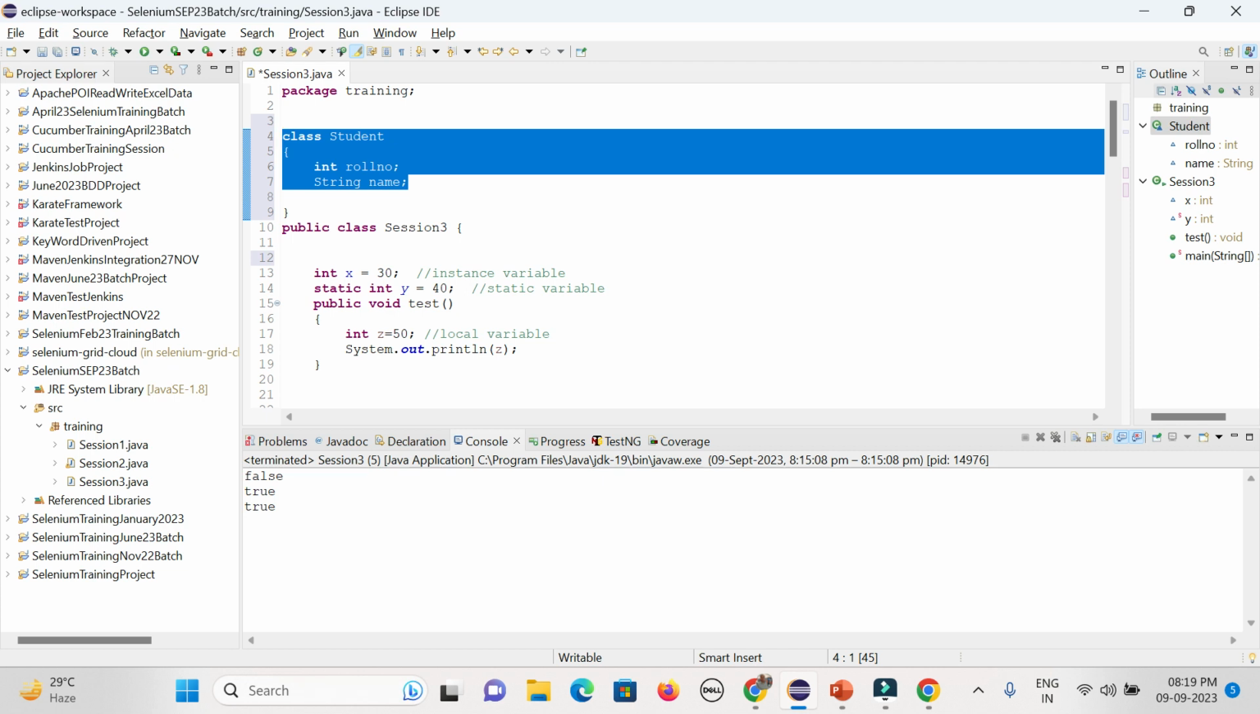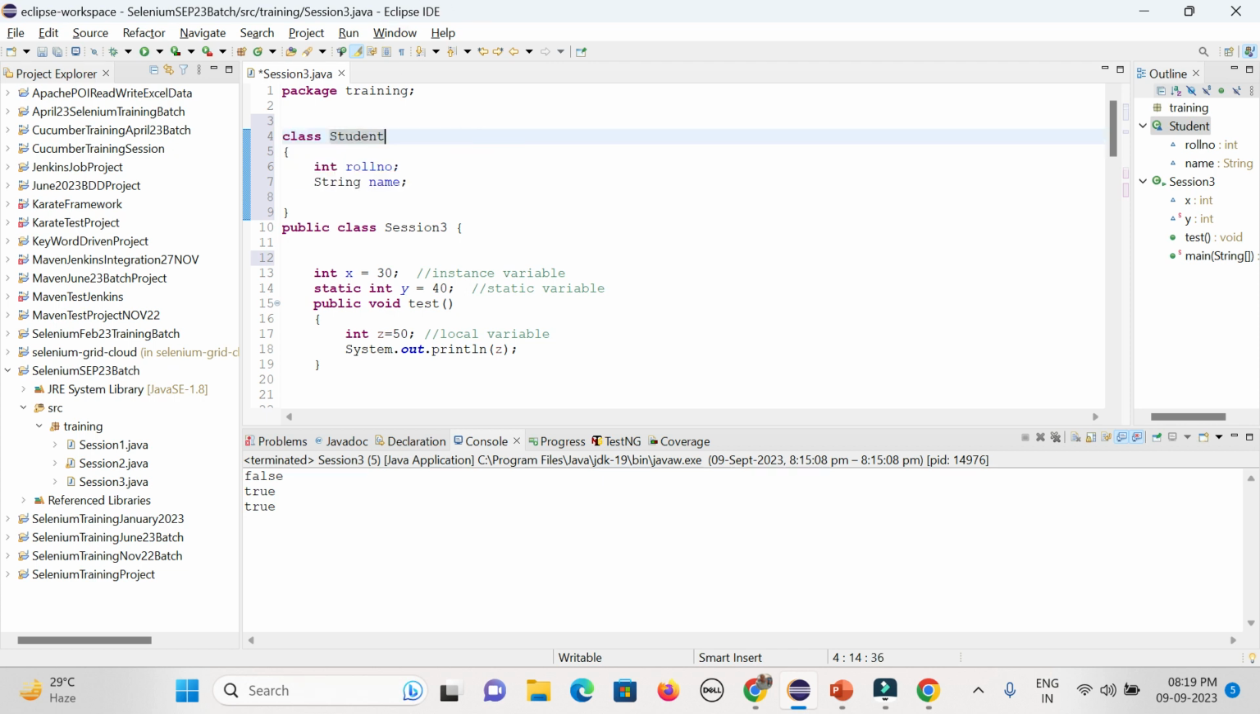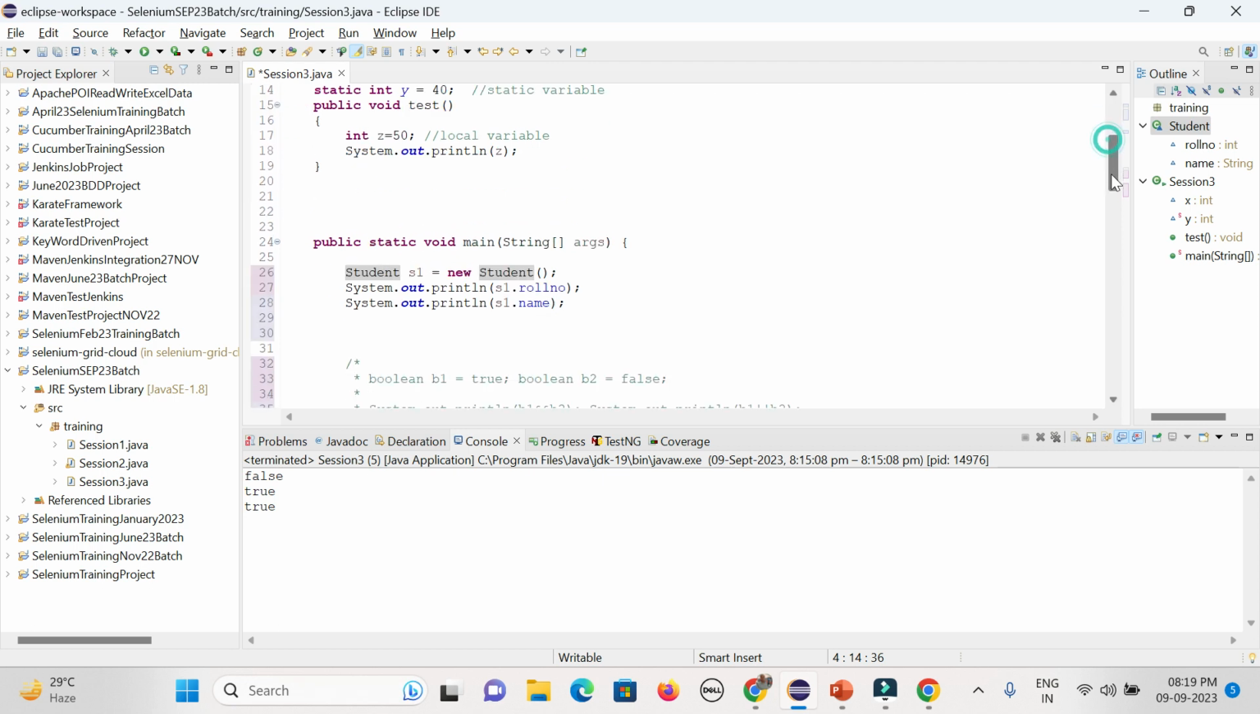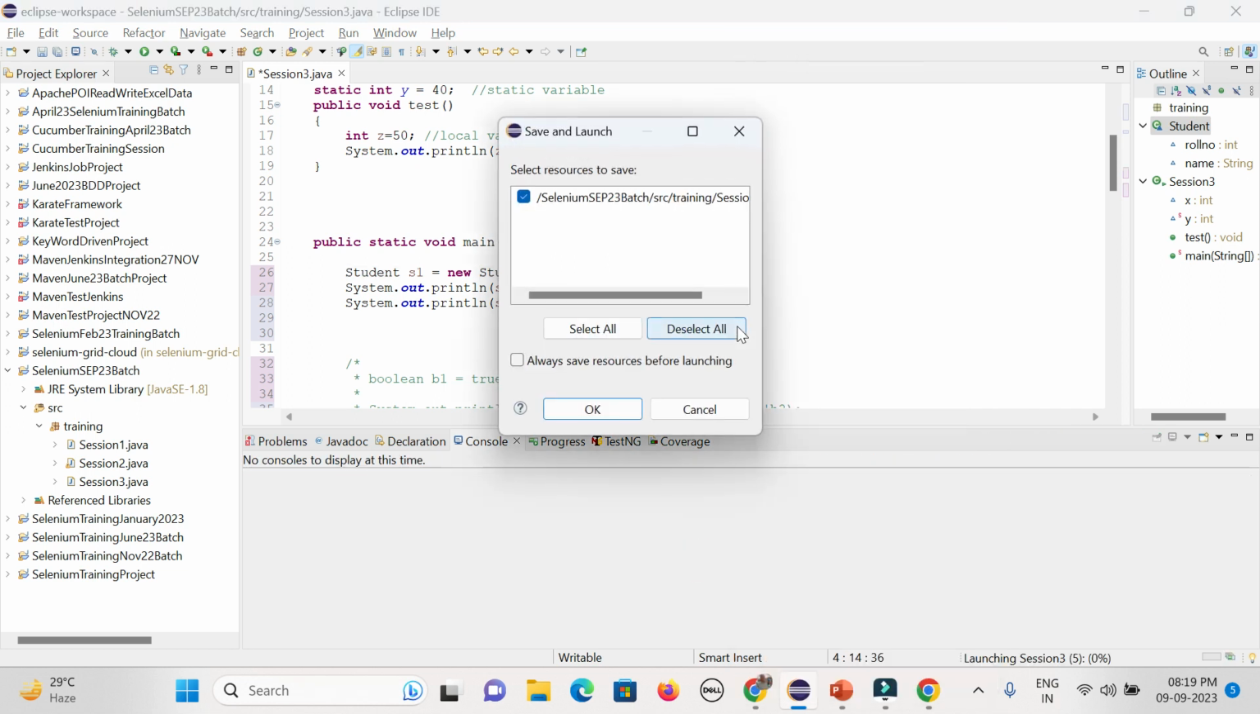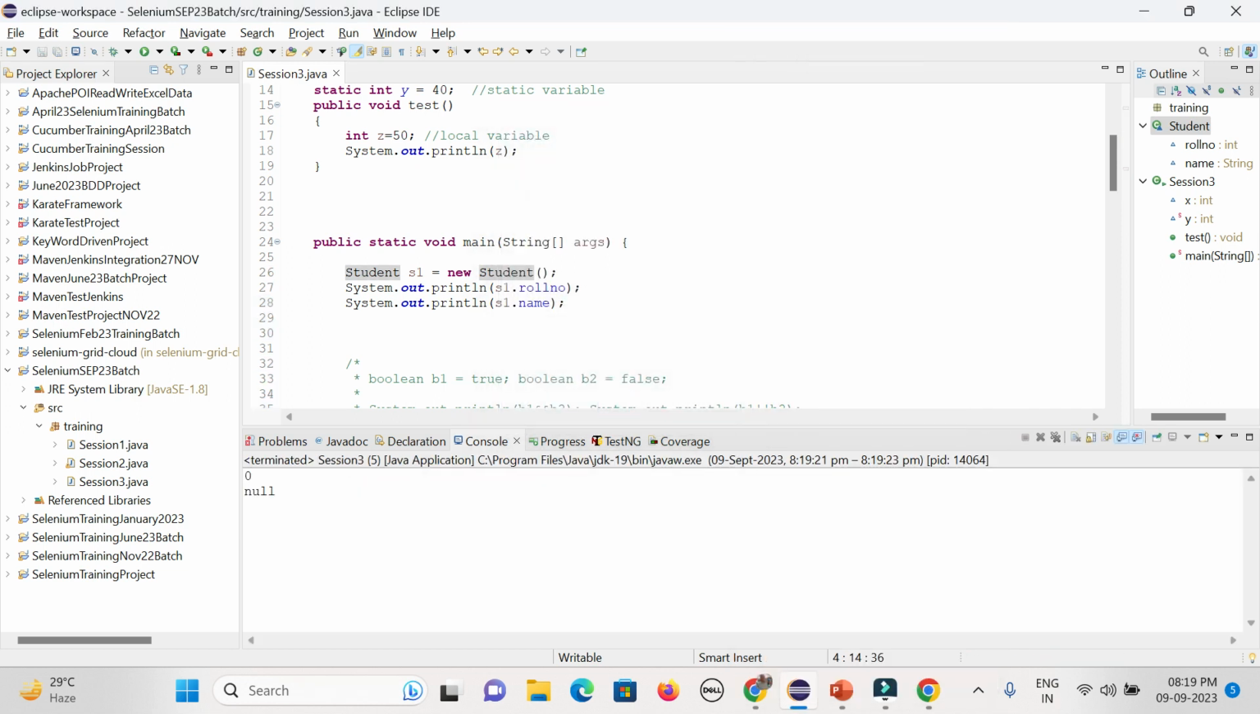Can anyone tell me? Garbage value. Sorry? Garbage value. No. Anyone else? Give it a try. Okay, let's run it. Okay, you can see 0 and null is coming.